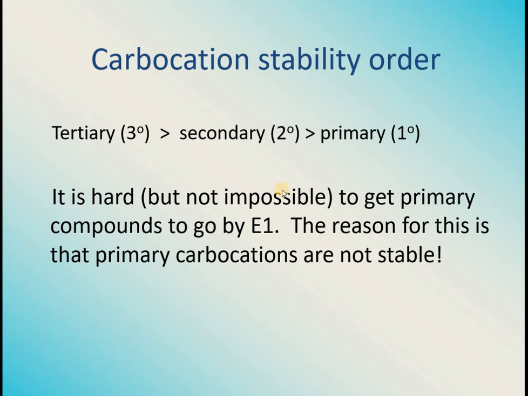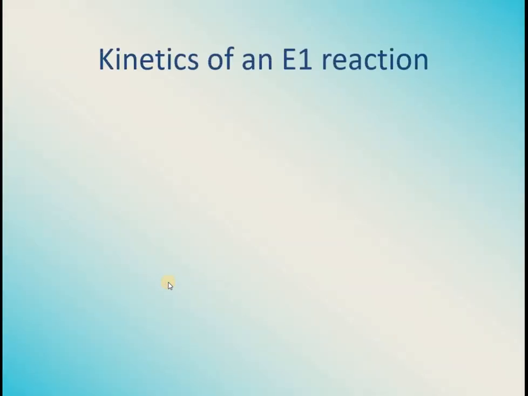It is usually hard, but not impossible, to get primary compounds to go by the E1 mechanism. The reason is that primary carbocations are not very stable. Secondary and tertiary are more stable. So whenever a carbocation is present in the molecule, it can undergo reaction by some rearrangement as well.